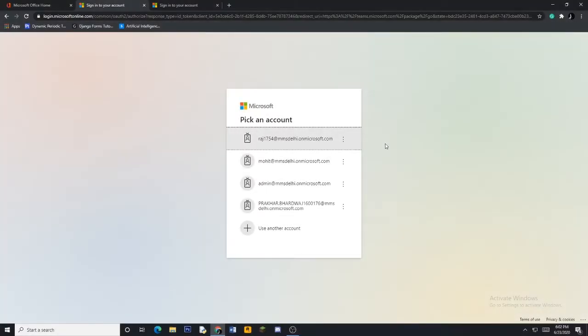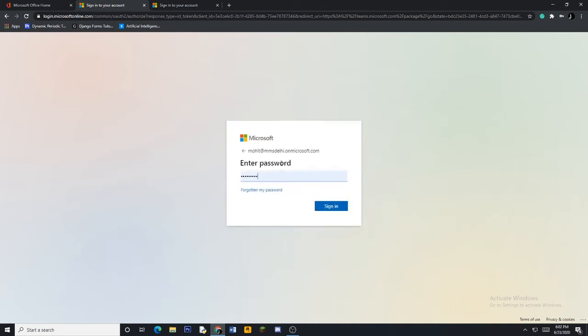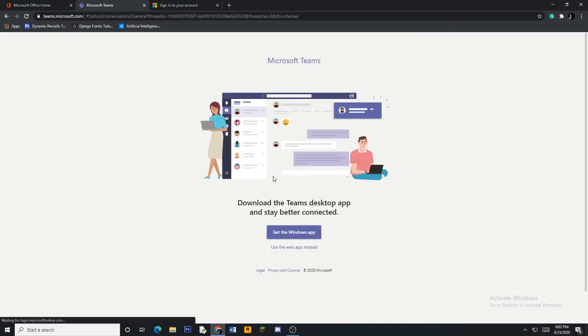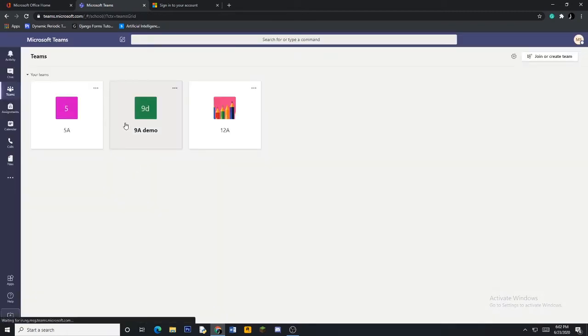As a student, I will be logging in to Microsoft Teams and try to attempt the question paper which has come in my user area. Okay, so I am Mohit. I click on Mohit. Now I am a student, remember. So I get into my dashboard.